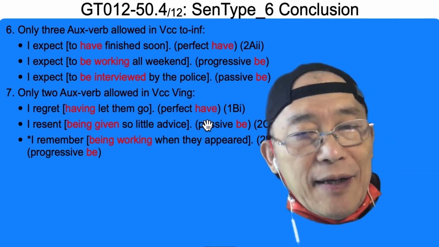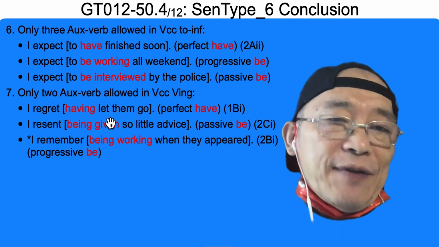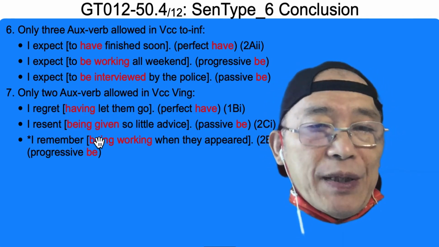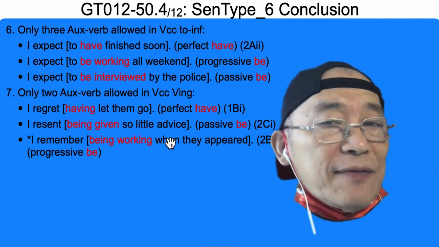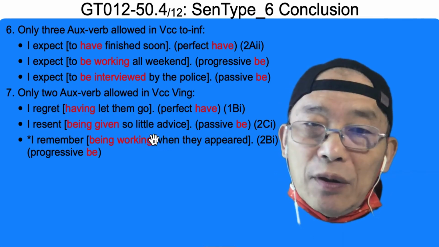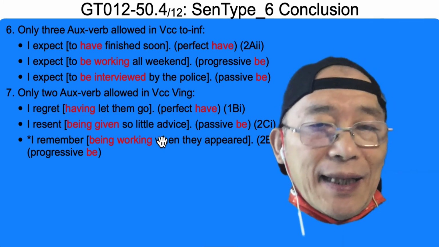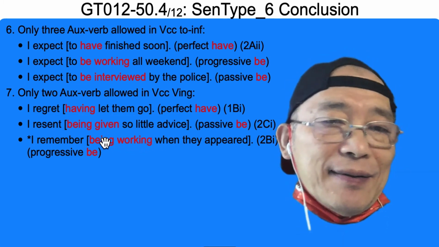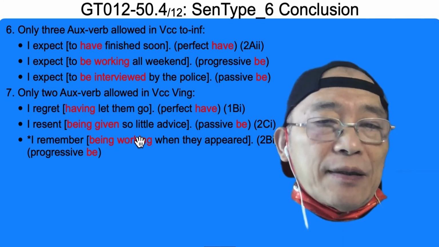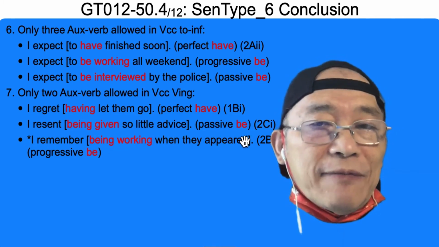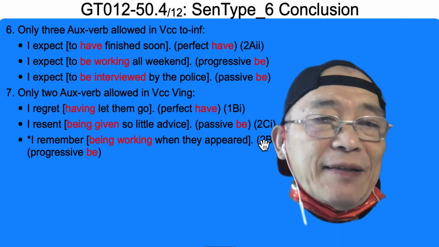Perfect have, PP form of this word. Being given so little advice, little, flap T, right? So little advice, being given so little advice, passive be.